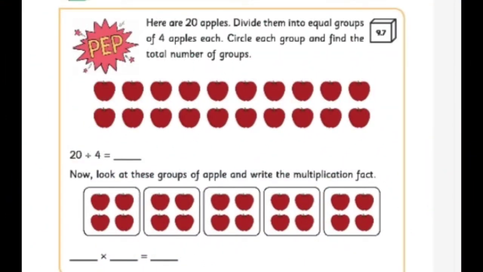Let's do the PEP activity 9.7. Here are 20 apples. Divide them into equal groups of 4 apples each. Circle each group and find the total number of groups.